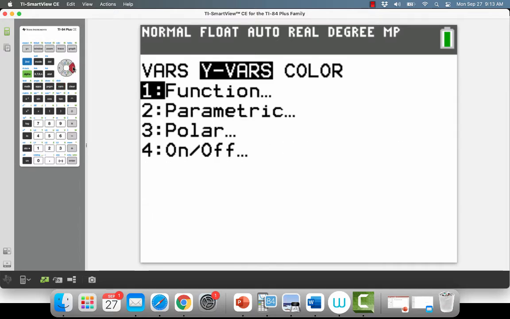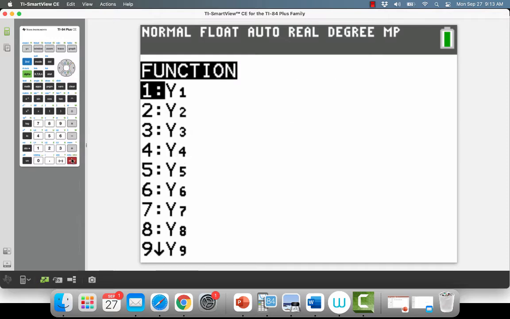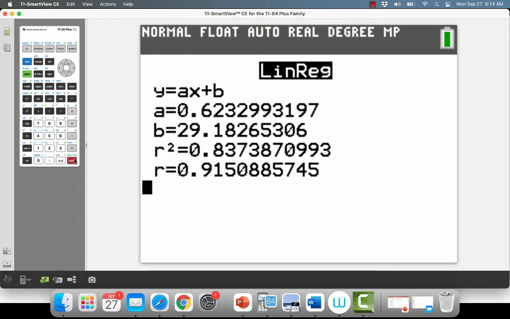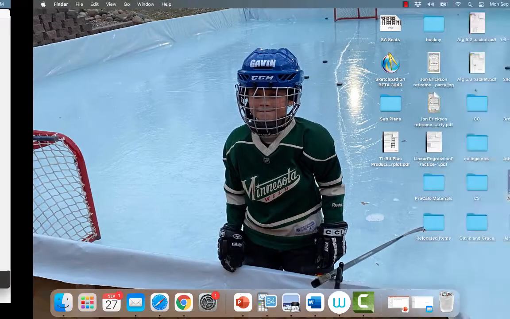I'm talking about y variables. I'm working in functions, and I want to put it in y1. And now when I hit calculate, I get my info. Again, if you do not have r squared and r on your calculator, you need to turn your stat diagnostics on. So I'm going to write 0.623x plus 29.18.